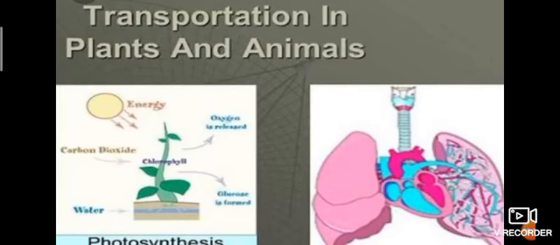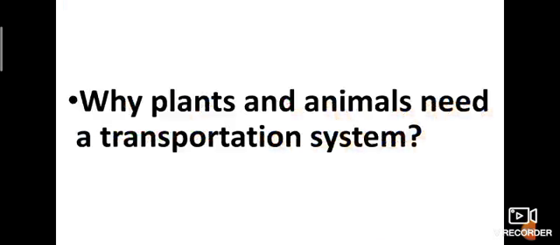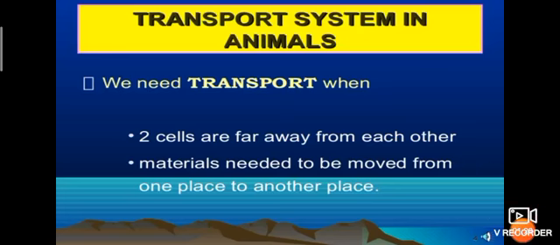In this chapter, what are the things we will learn? Listen here. Living things, both plants and animals, including man, need a transport system. What is this transport system? Can you guess? Yes, our internal organs. Superb. Why do plants and animals need a transport system? We need transport when two cells are far from each other. Materials need to be moved from one place to another place.